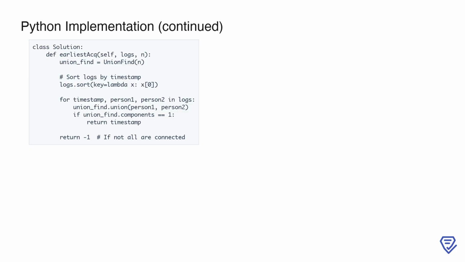Next, we loop through the sorted logs, extracting the timestamp and the two people interacting. For each interaction, we call the union method to connect the two people. If the number of connected components drops to 1, meaning everyone is in the same connected group, we return the current timestamp as the earliest moment when everyone became friends. If the loop completes and not all people are connected, we return -1 to indicate that it is not possible for everyone to become friends with the given interactions.